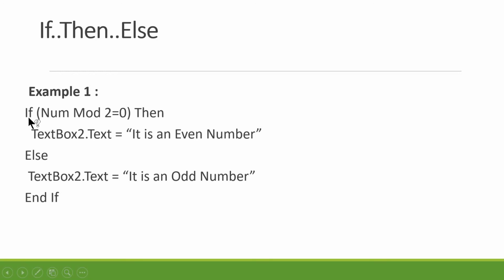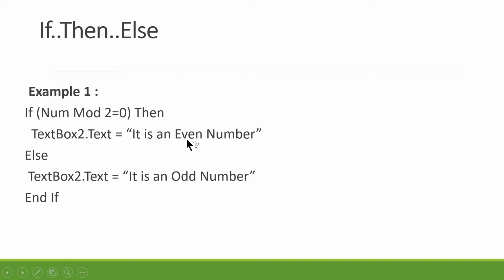This will begin with the keyword if, and within the set of parentheses we have just taken the variable num, that is num indicates number. Then comes the operator, that is mod operator or modulo division operator. What is the use of this particular operator here? This will return the remainder when one number is divided by another. Then comes 2 is equal to 0. Let's take num is 4. 4 mod 2. In that case what happens here? 2 2s are 4, 4 minus 4 is 0. 0 is equal to 0.